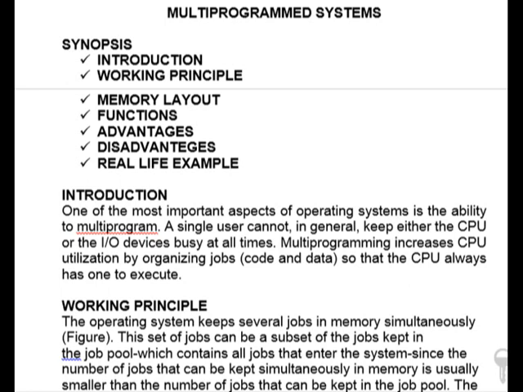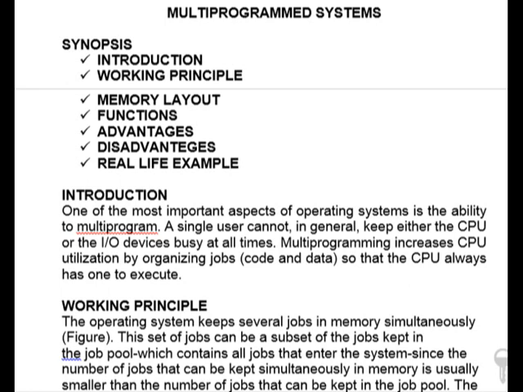So one of the most important aspects of operating system is the ability to multi-program. We all know this thing. A single user cannot in general keep either the CPU or the IO devices busy at all times.